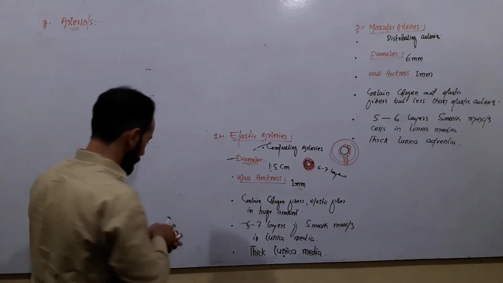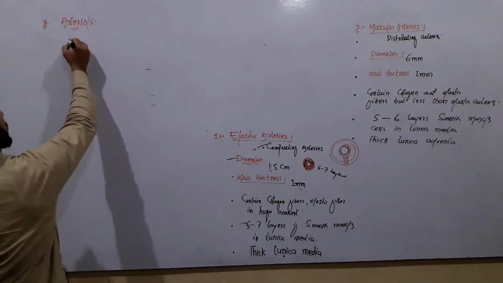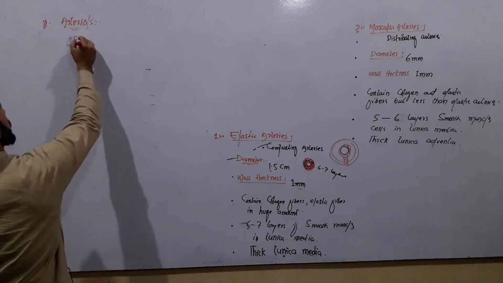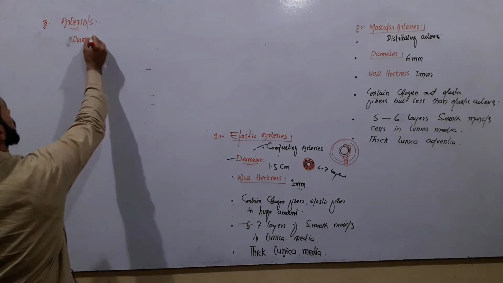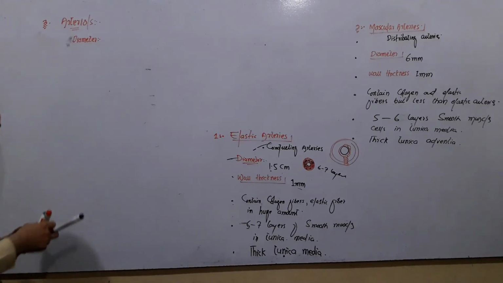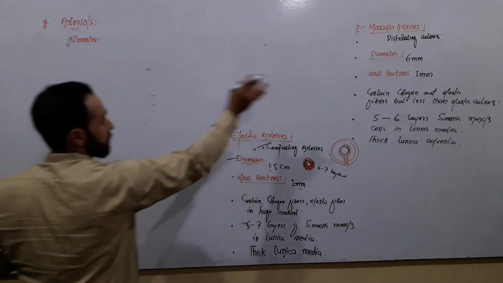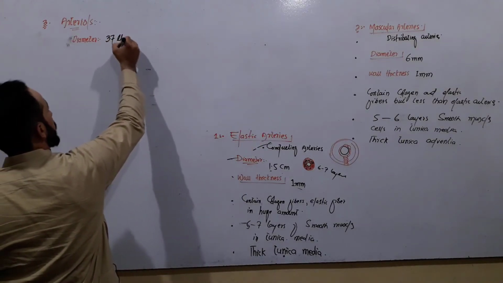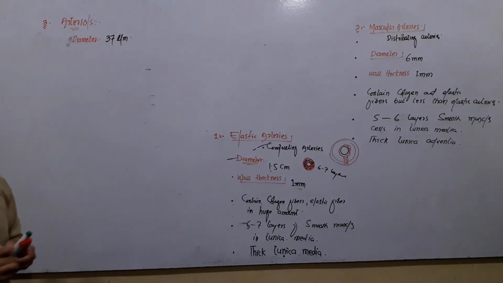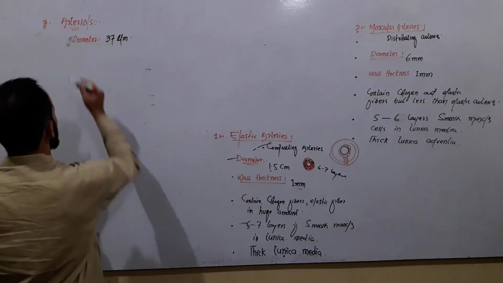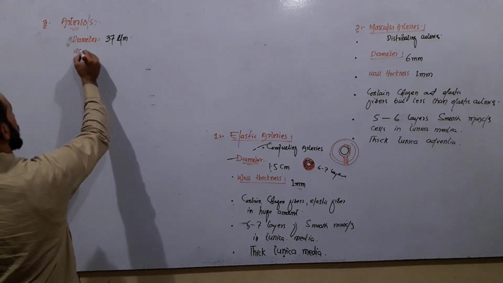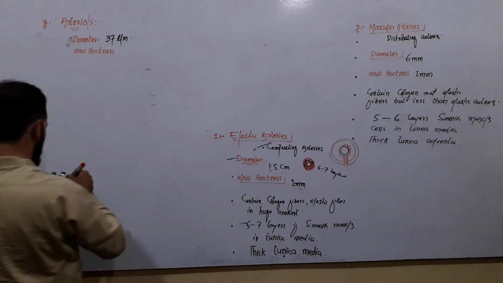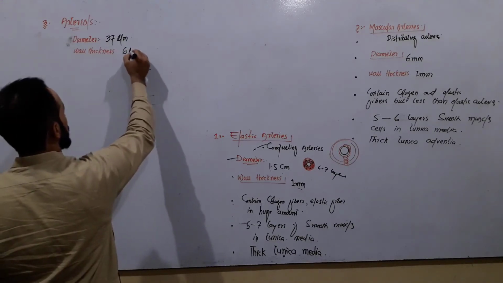Okay, let us move forward. What is the diameter of these arteries? So the diameter of these arteries is smaller than the muscular arteries, so their diameter is about 37 micrometer, right? Their diameter is about 37 micrometer and their wall thickness is about 6 micrometer.